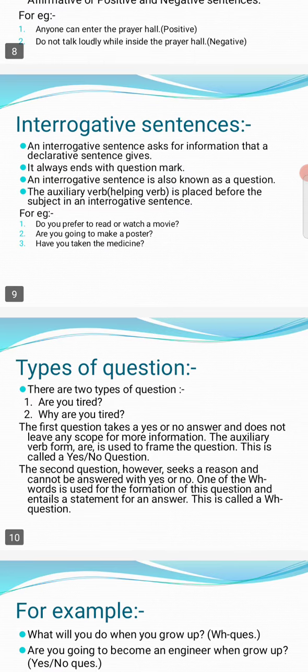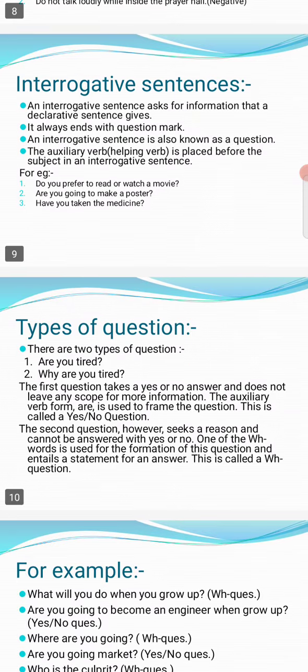Okay, next comes the interrogative sentence. An interrogative sentence means asking a question. An interrogative sentence asks for information that a declarative sentence gives. It always ends with a question mark. An interrogative sentence is also known as a question sentence.